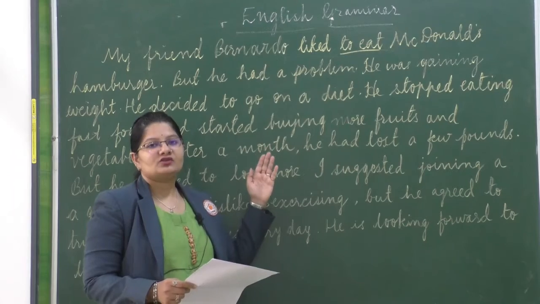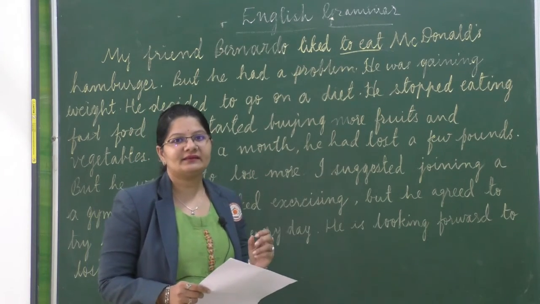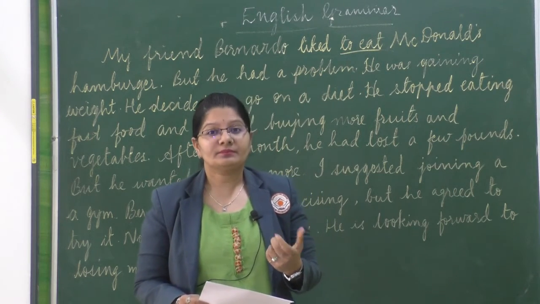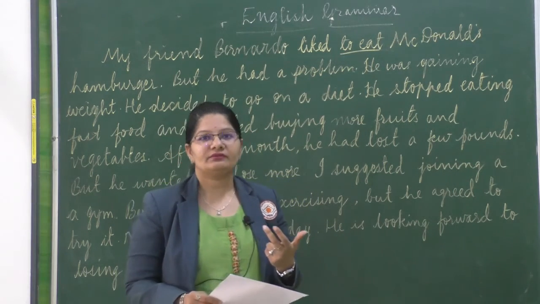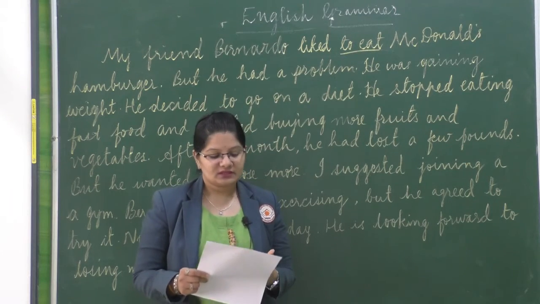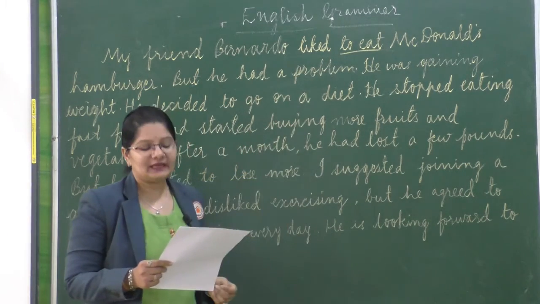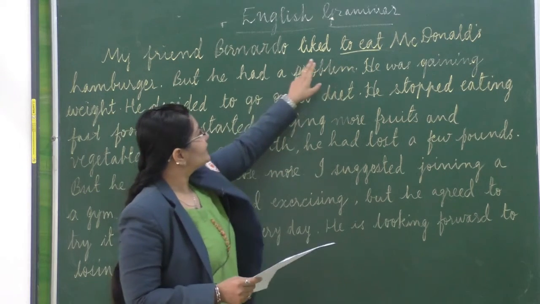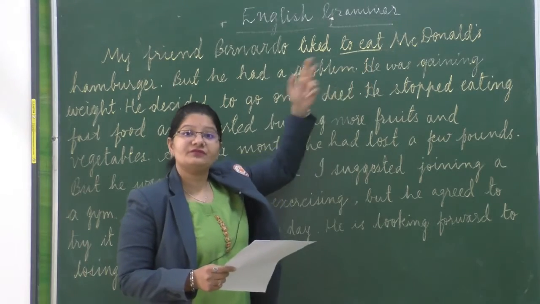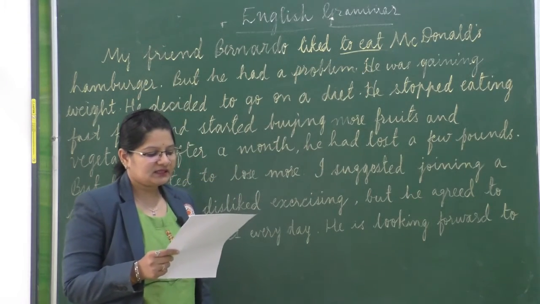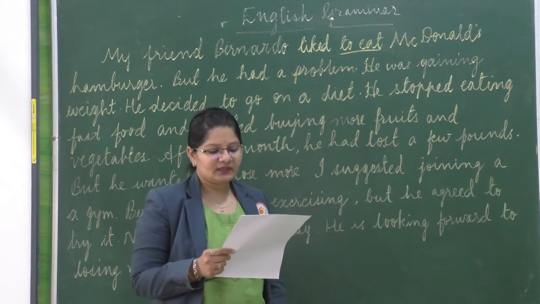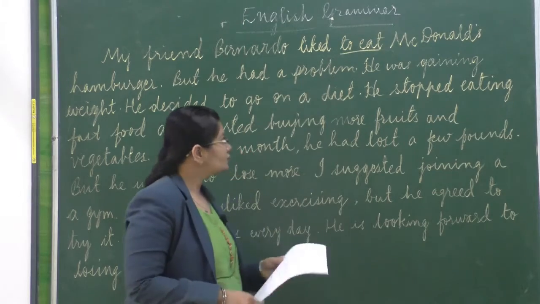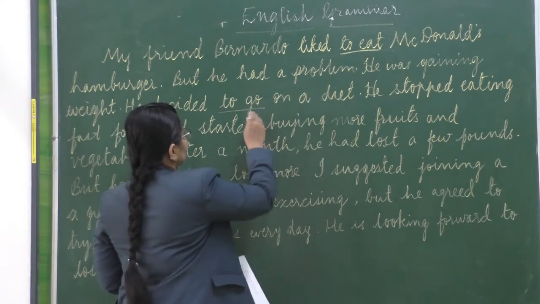Alright, let's begin. So students, let's look at this paragraph and identify all the verbs that we have learnt, for example, the bare infinitive and the infinitive with to, right? So first, my friend Bernardo liked to eat McDonald's hamburgers. So we have underlined this, to eat. This is infinitive with to. Next, but he had a problem. He was gaining weight. He decided to go on a diet. So to go here.